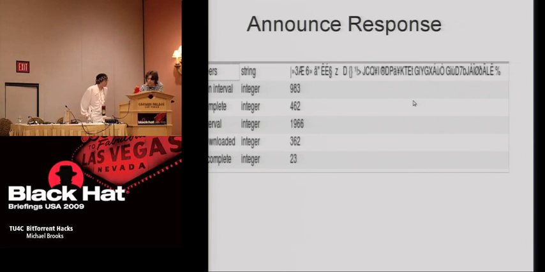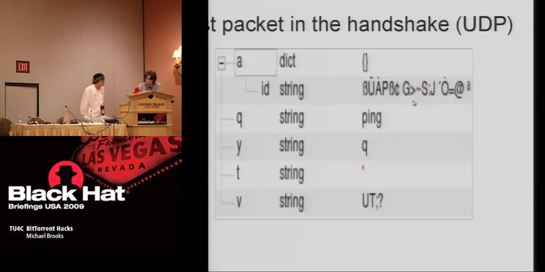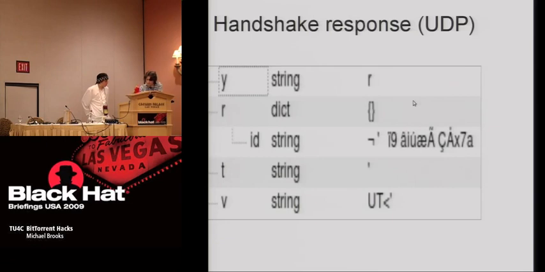Now that the BitTorrent client has a list of peers, it begins a series of handshakes to establish a connection with other peers in the swarm. The first outgoing packet of a handshake is a UDP ping request. This is the UDP ping request. This is the response to the UDP ping request. At this point, the BitTorrent client knows that the remote peer is available and that it's not firewalled or behind a NAT or otherwise unreachable.